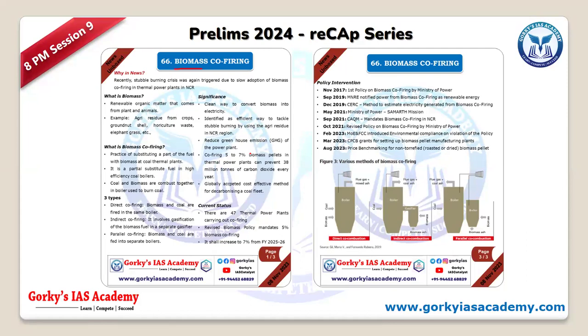So what they do, they will get the biomass into small pellets, and then they will be mixing it with coal for burning. So this is what they are going to use. This is what you call biomass co-firing. What is co-firing? Anything which is done along with something, we call it co-firing. So how does this particular biomass reduce the greenhouse emission?